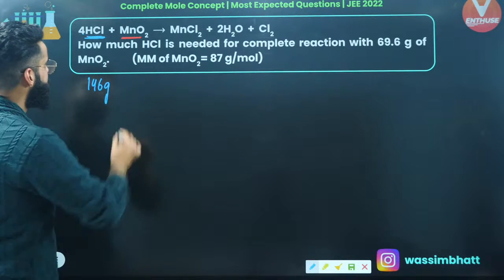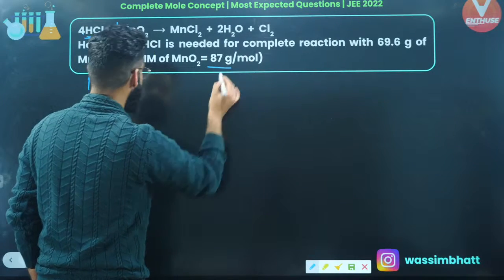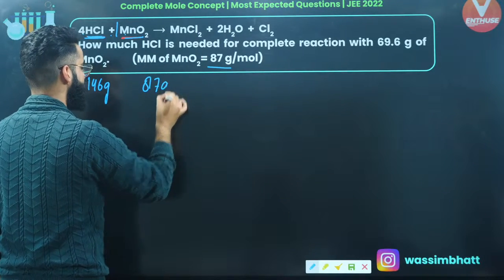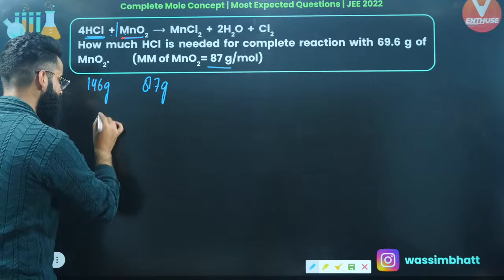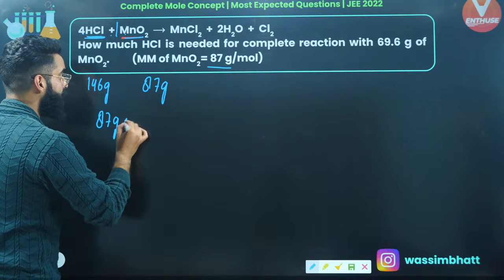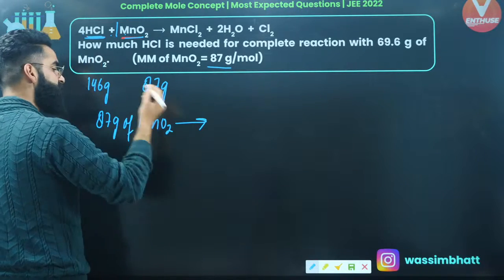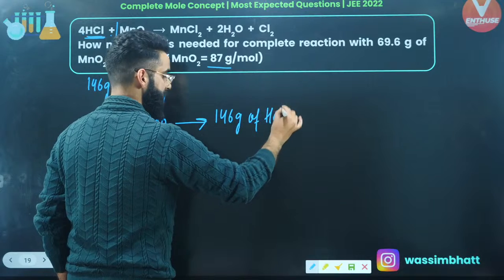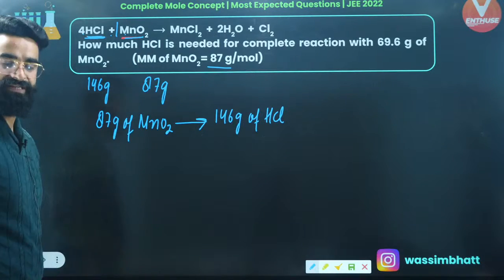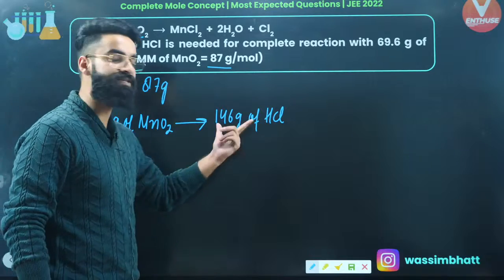Okay. What is the mass of 1 mole of MnO2? The mass of 1 mole of MnO2 is basically the molar mass of MnO2, that is 87 grams, right? Now I'll simply write one statement: 87 grams of MnO2 reacts with 146 grams of what? 146 grams of HCl. As per the stoichiometry of the reaction, I got to know 87 grams of MnO2 reacts with 146 grams of HCl.